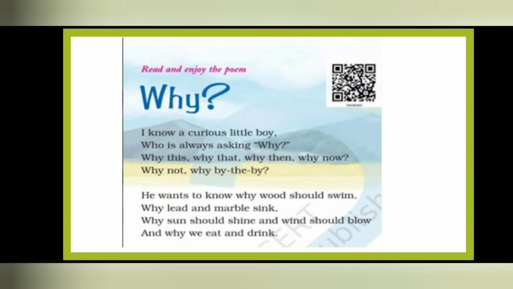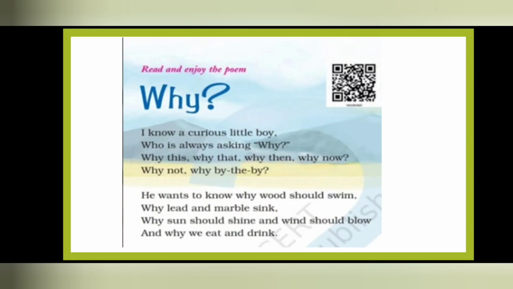So every time he keeps on asking why this happens, why that happens, why then, why now, why not, why can't we do this, why by the by. So every time he keeps on asking why.